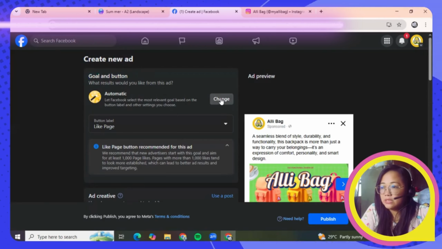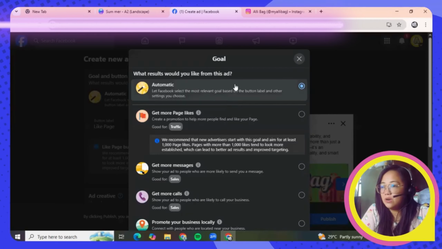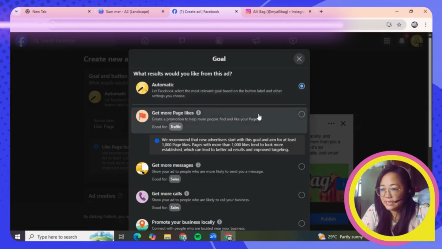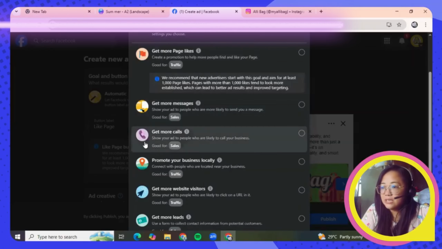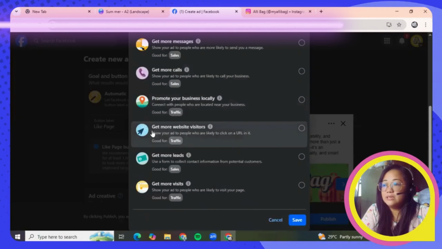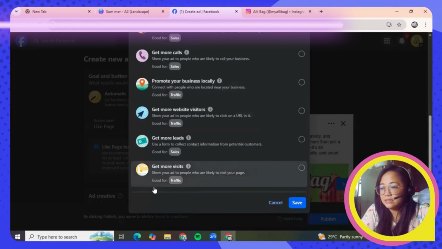That is the goal. By clicking the change button here, you will see options for why you are posting a Facebook ad. It says get more page likes, get more messages, get more calls, promote your business locally, get more website visitors, get more leads, and get more visits.